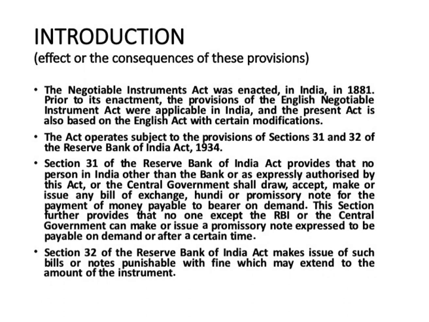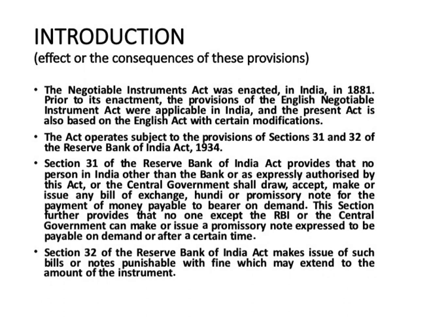The Act operates subject to the provisions of Section 31 and 32 of the Reserve Bank of India Act 1934. Now, what is Section 31 of the Reserve Bank of India Act? This section provides that no person in India other than the bank or explicitly authorized by this Act or any central government entity shall draw, accept, make or issue any bill of exchange, hundi or promissory note for the payment of money payable to the bearer on demand.